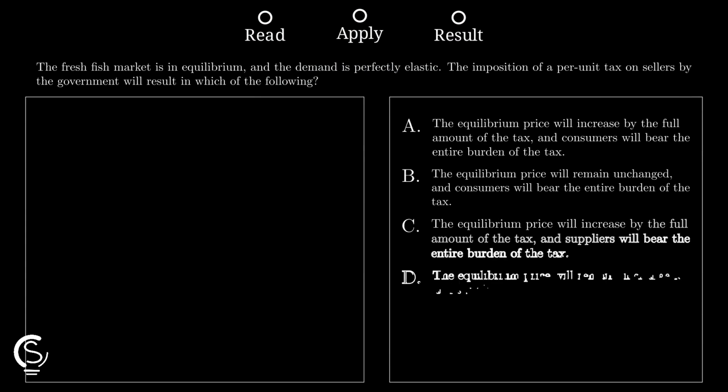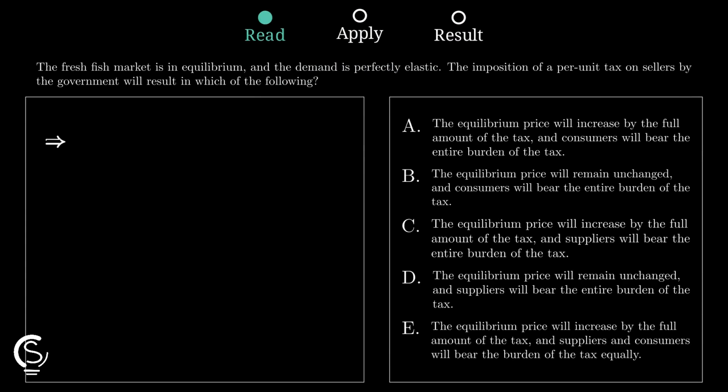Start by visualizing a horizontal demand curve because the problem states demand is perfectly elastic. This means consumers are extremely sensitive to any price change and will not pay a penny more. When the government imposes a per-unit tax on sellers, the supply curve shifts upward. However, because the demand is perfectly flat, the market price cannot actually rise for the buyers.